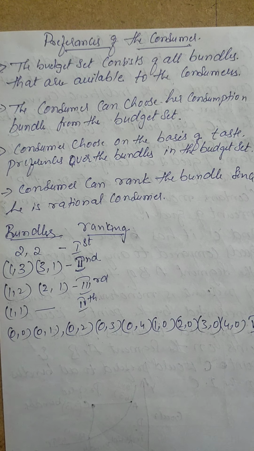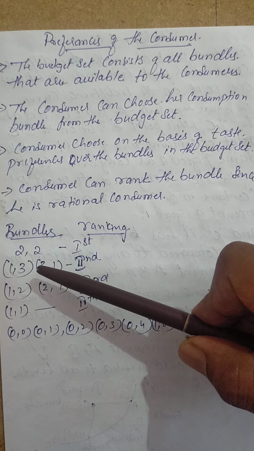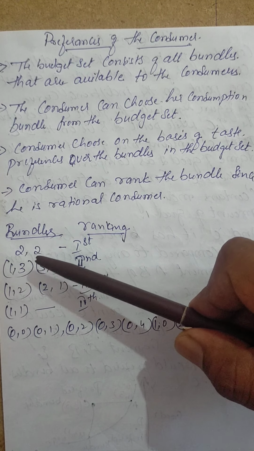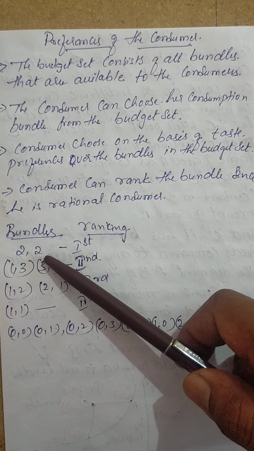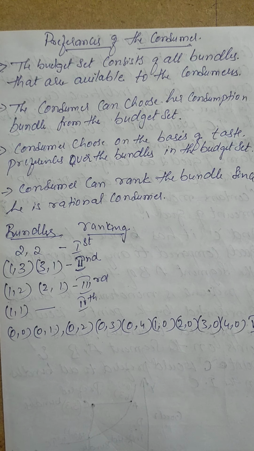Now if you see the 1st rank, why he has given 2, 2, the reason is very clear. Both the goods he is going to purchase in equal amount and with the greater unit of satisfaction. So if you consider that, definitely he will take this, because his complete income is spent here, and he is more satisfied with the product he has purchased.